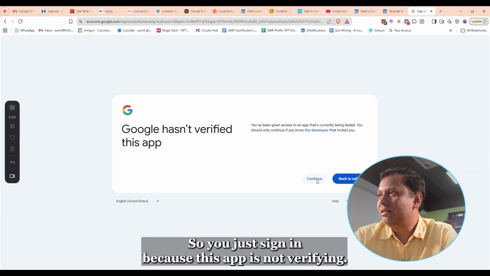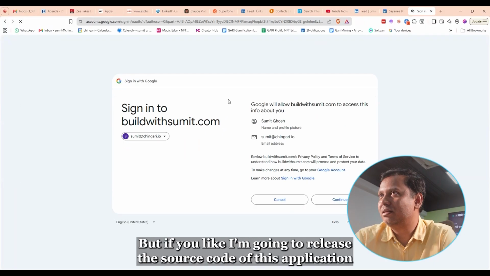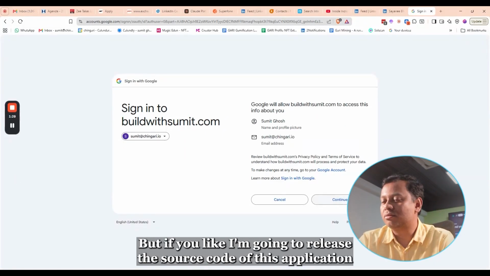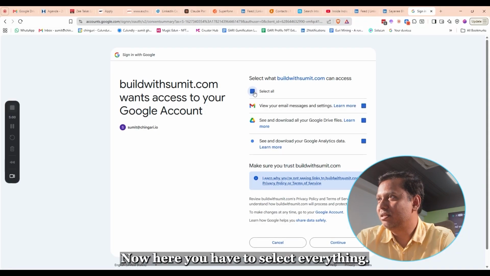So you sign in, because this app is not verified. I mean, obviously I'm the developer of the app, so I trust it. I built it myself, so I'm gonna continue. But eventually I'm going to release the source code of this application, so you can set it up for yourself and then use it. Okay, now here you have to select everything.